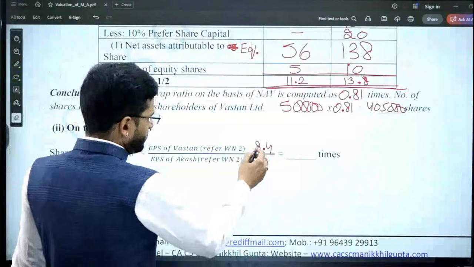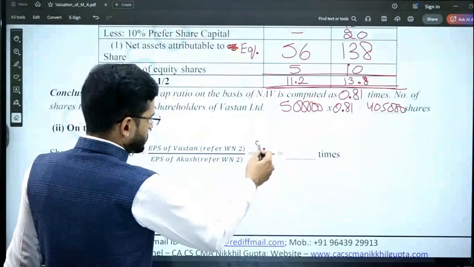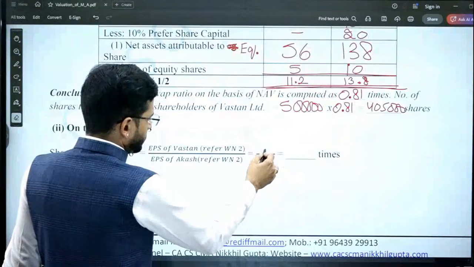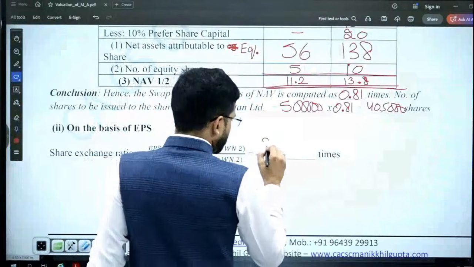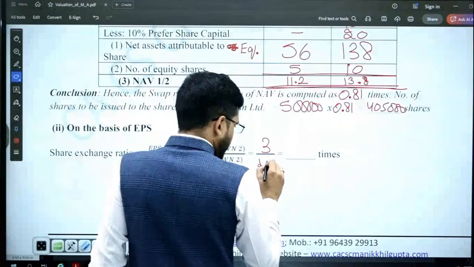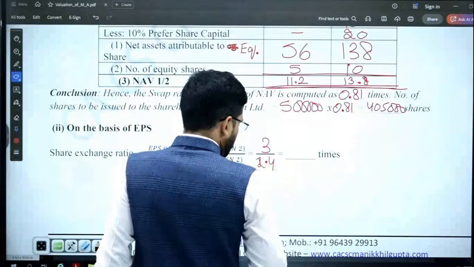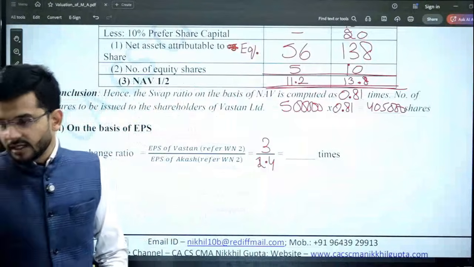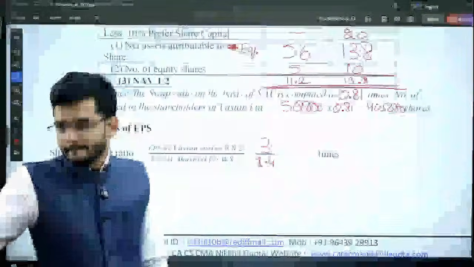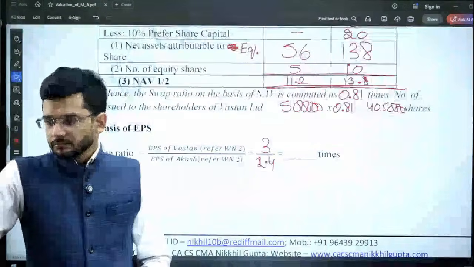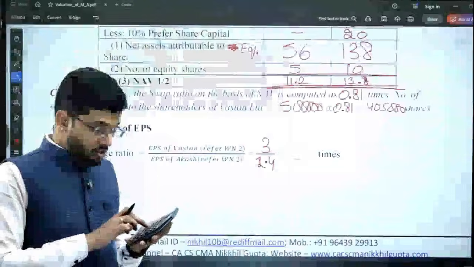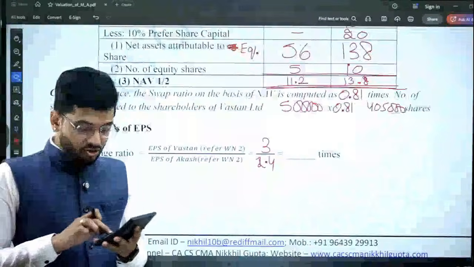Watson is 3 and Akash is 2.5. So Watson's earning per share is higher, and Akash's earning per share is lower. Here Watson Limited has an edge.